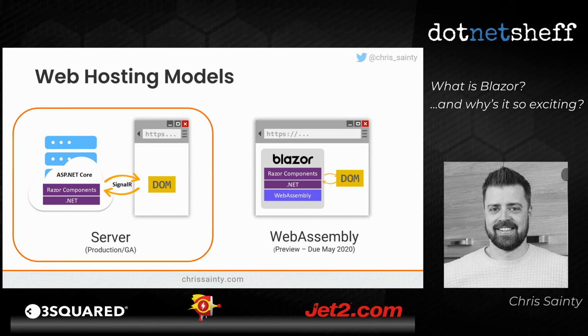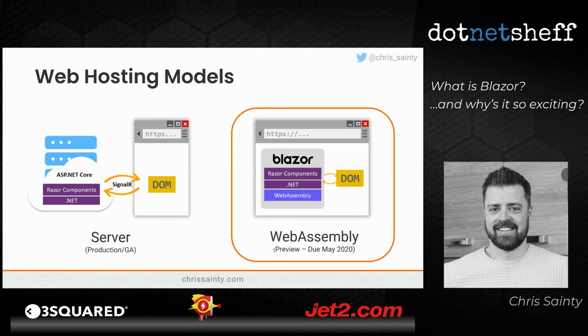So it's been around for a little bit now. In this model, Blazor runs on the server, and over a SignalR connection, it establishes a connection to the client. Any interaction that happens from that point forward goes back and forth over that SignalR connection. We're going to go into detail about how that works in a little bit.